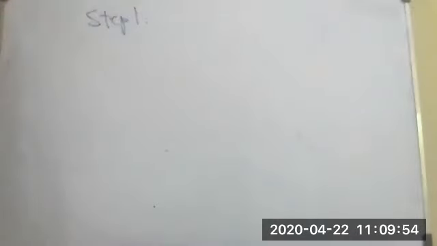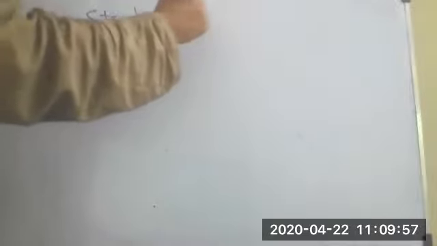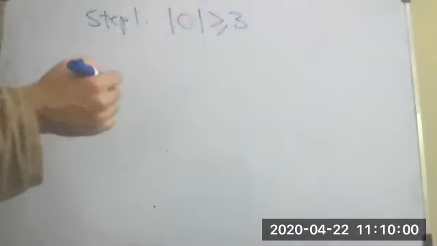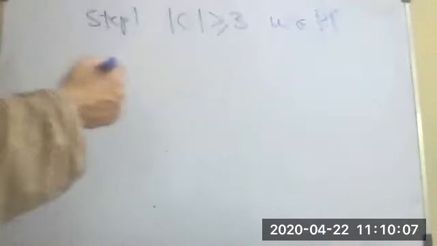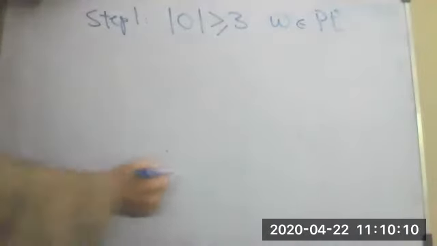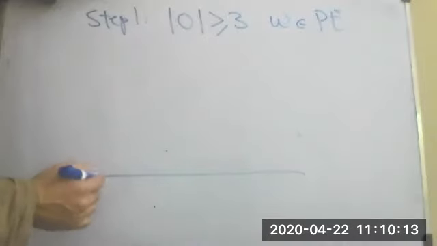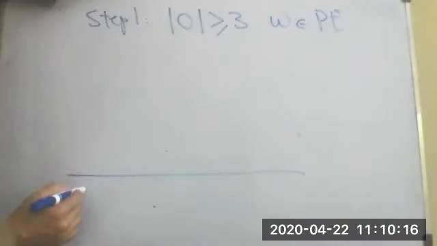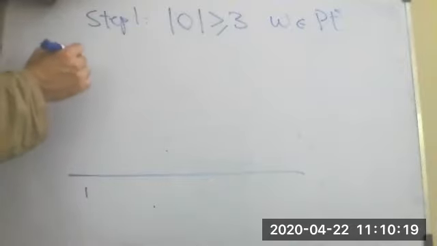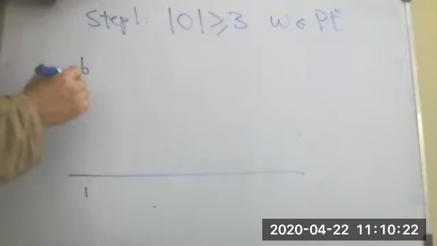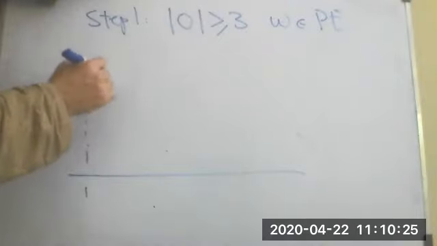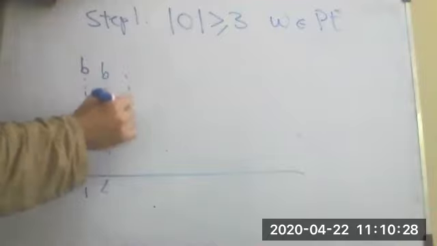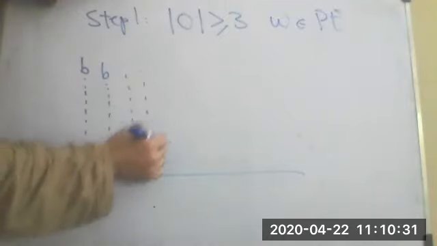Step 1 of Arrow's impossibility. So step 1 of Arrow's impossibility says that if there are three or more agents and you have a welfare function that is Pareto efficient, then if all the agents, you have three or more candidates, sorry, if all the agents put a candidate, let's call it B, in the extremal position, either at the very top, so some agents keep B at the very top, and some keep B at the very bottom.